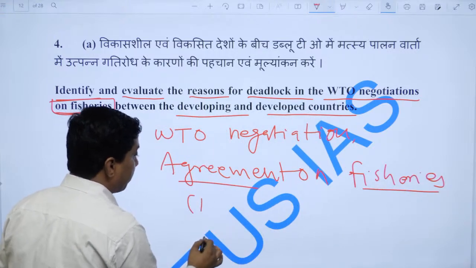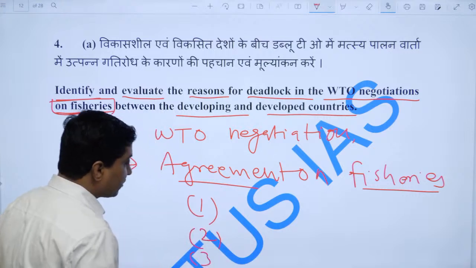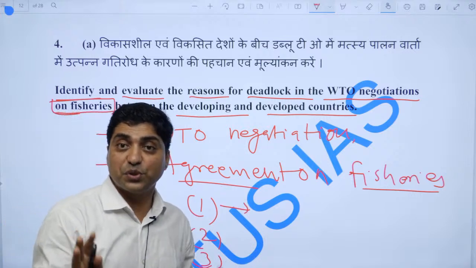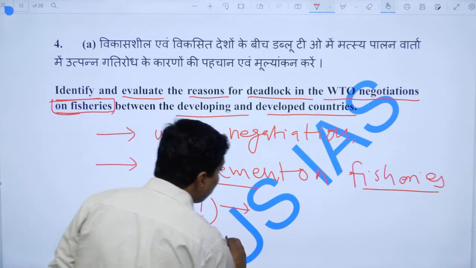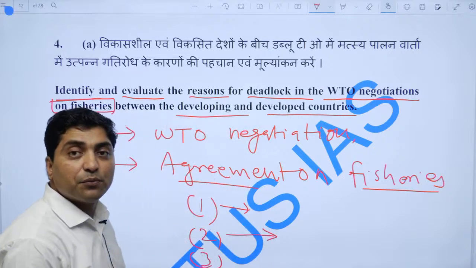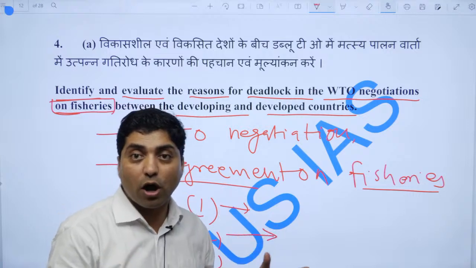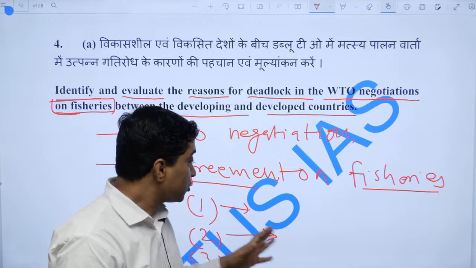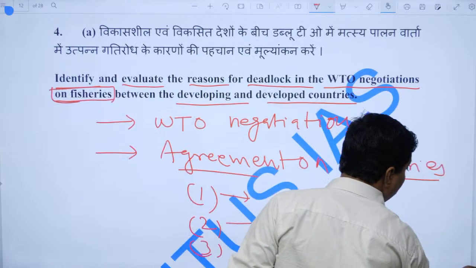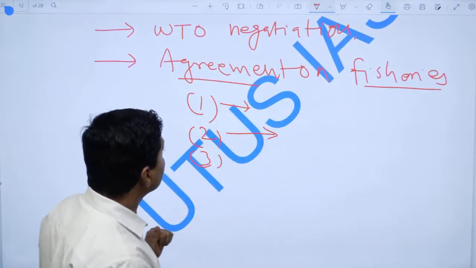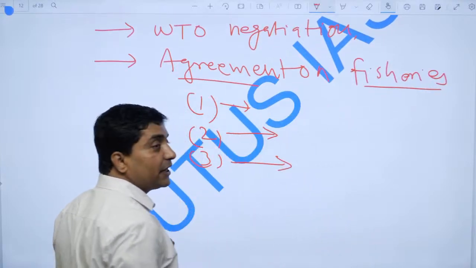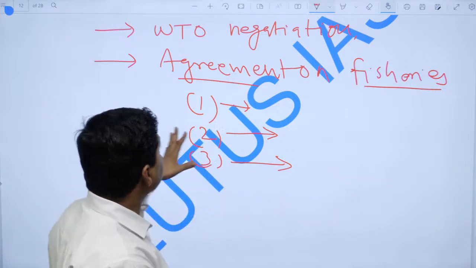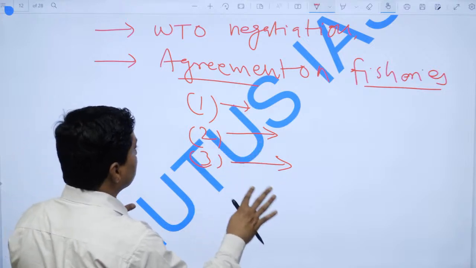That there were three agreements, right. What were the three agreements? First, there should be a curb on illegal and unreported fishing. Second, there should be no overfishing, and we should save the stocks which are depleting, which are on the verge of extinction. So we should stop overfishing. And third, there should be no unregulated fishing in the high seas, the deep sea. Every country agreed on that, right.